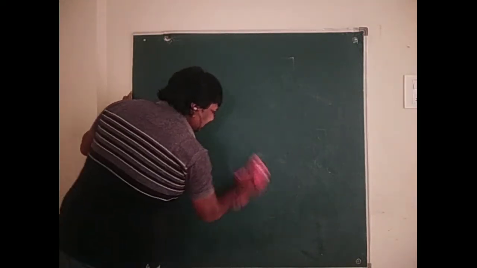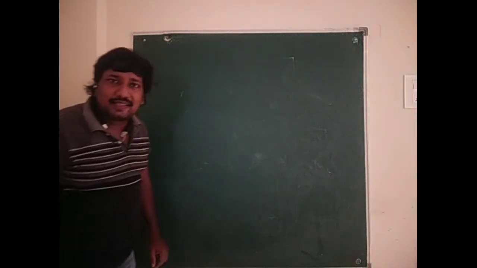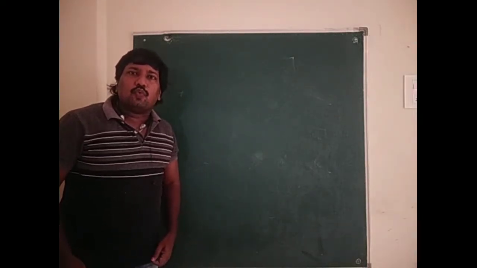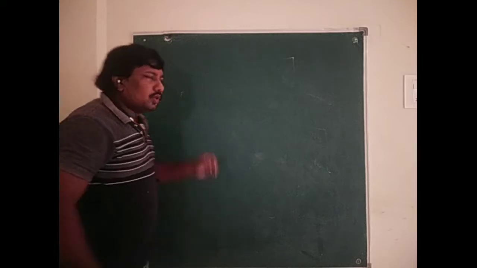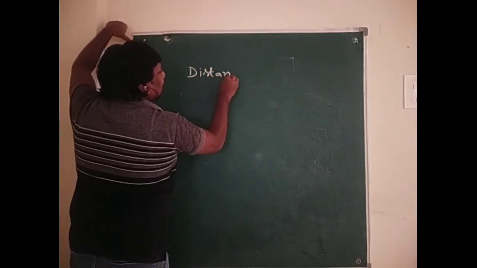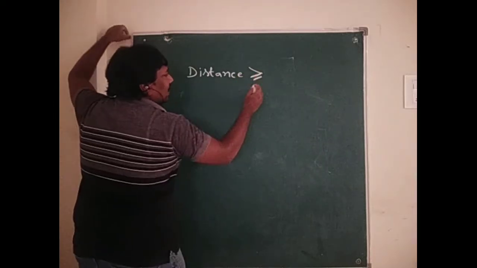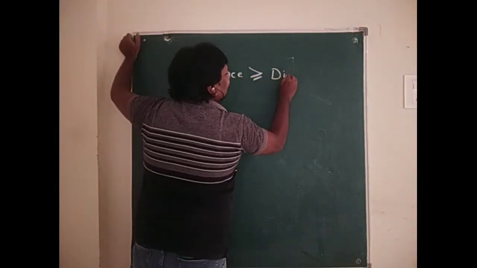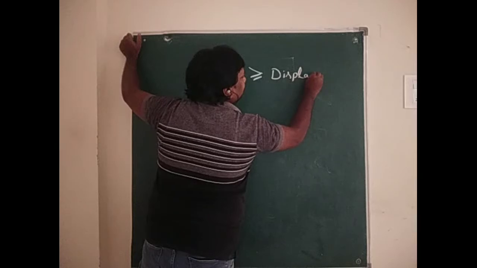Distance is a scalar quantity, it has only positive values. Therefore distance is greater than or equal to displacement.